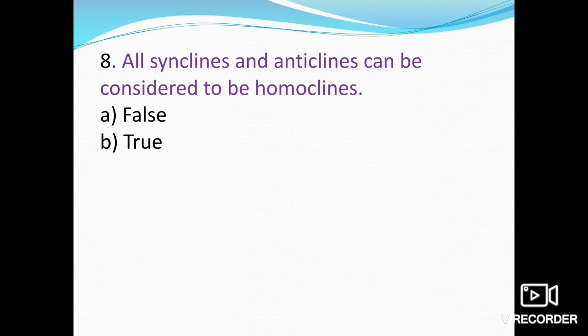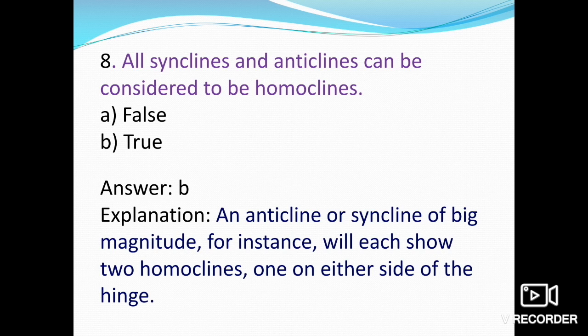The eighth one is a statement, and you have to pick whether it is right or wrong: all synclines and anticlines can be considered to be homoclines. Actually it's true.